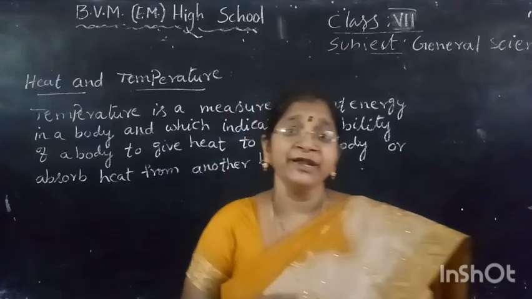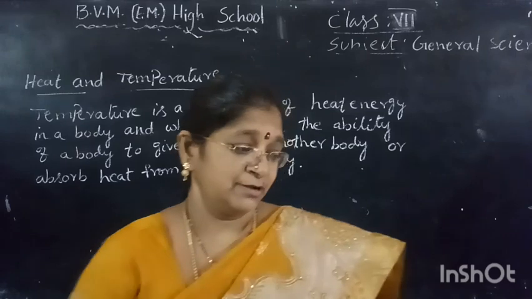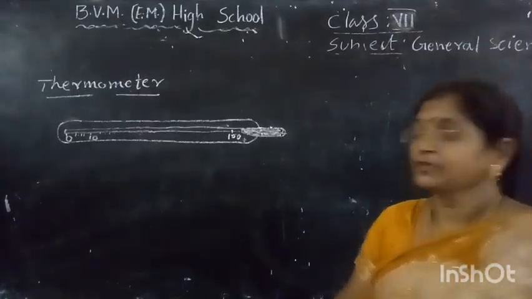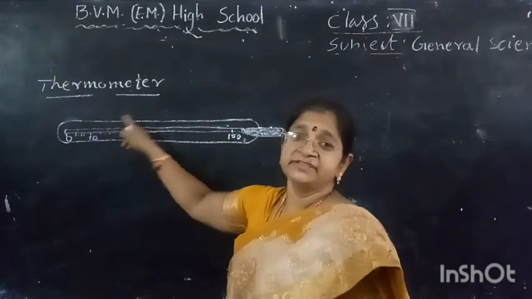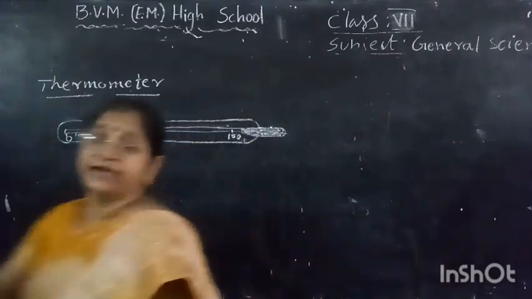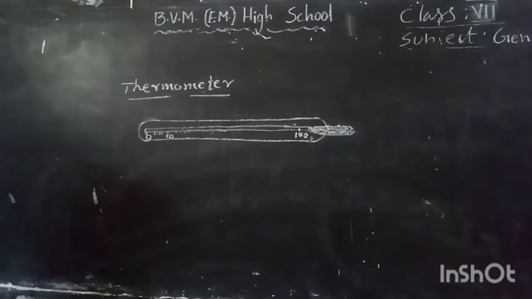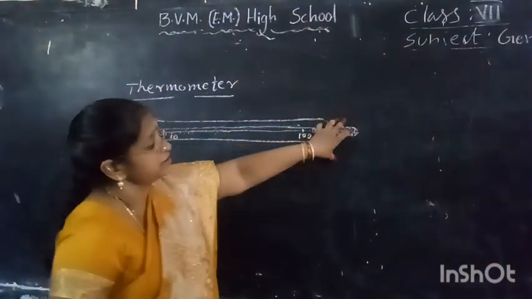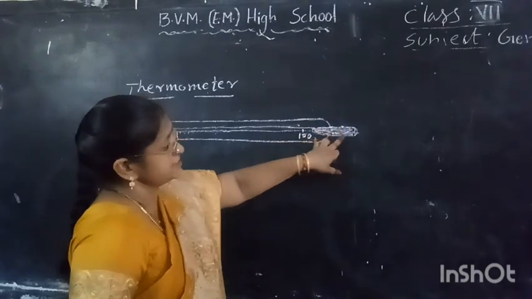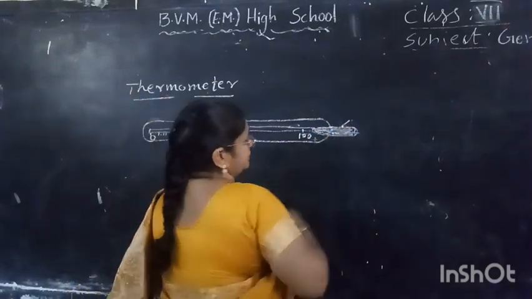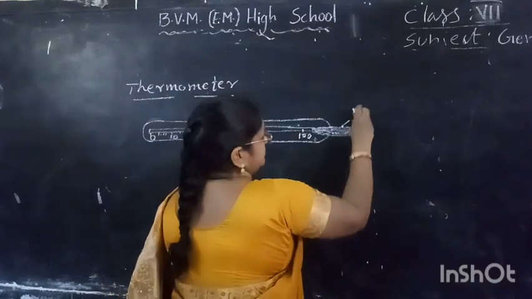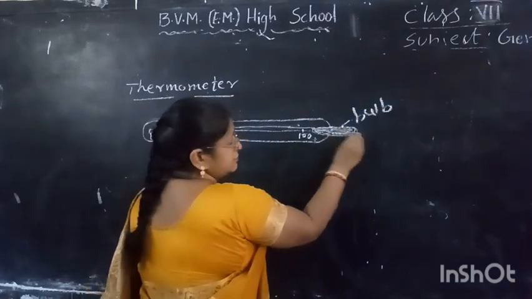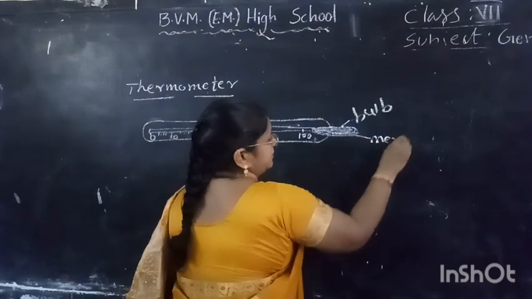We have to do one activity. See children, this is the thermometer. In this thermometer, at one end, this is a bulb, and this bulb is filled with mercury.